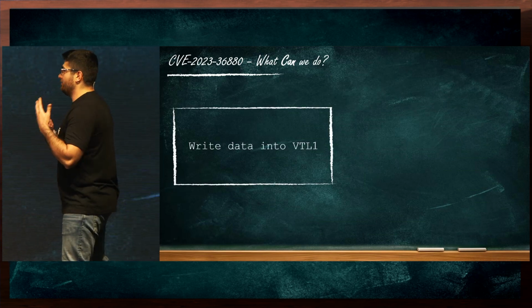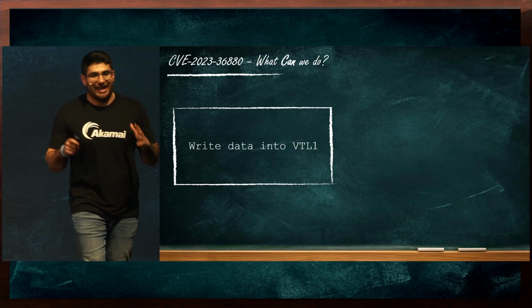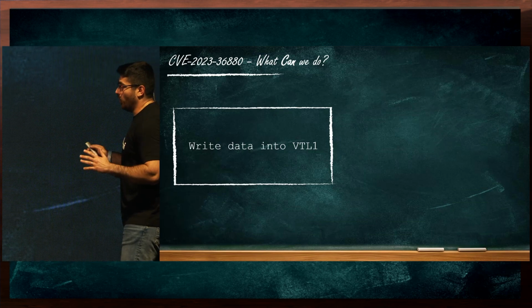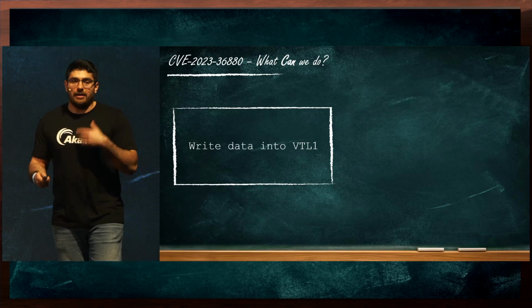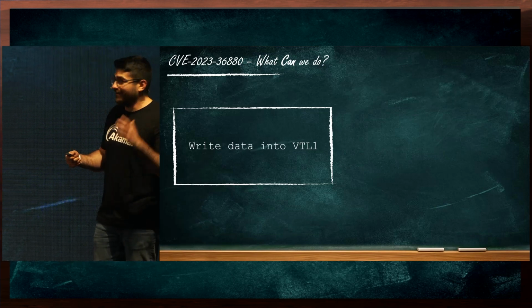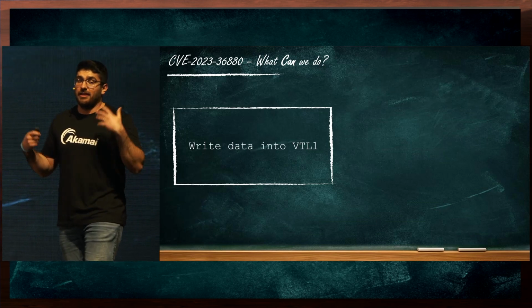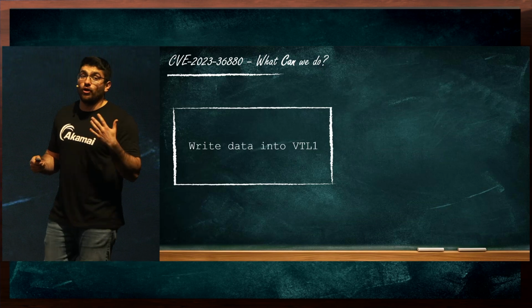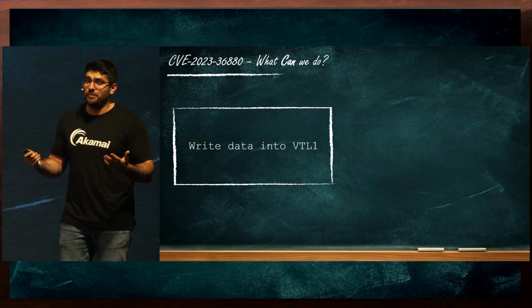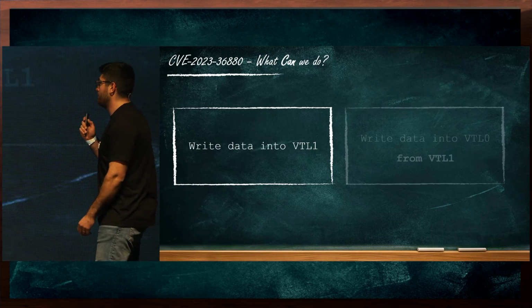So the vulnerability actually provides us two very interesting capabilities. First, we can write any data that we want into VTL1. While we couldn't find a way to execute code, we could still store data there. And this on its own is pretty interesting because, again, EDRs will not be able to scan this memory. So if you wanted to hide something malicious, this could be an interesting direction to go with.